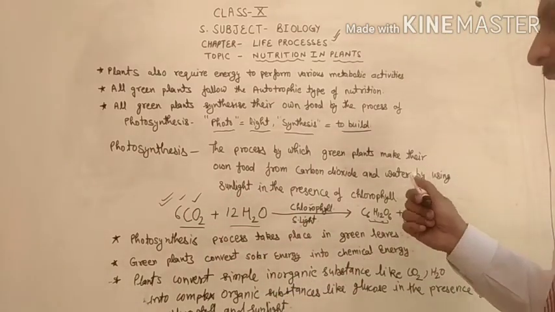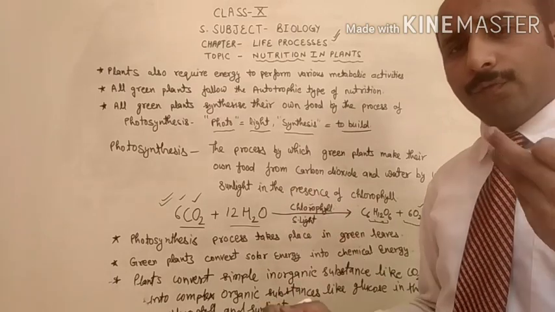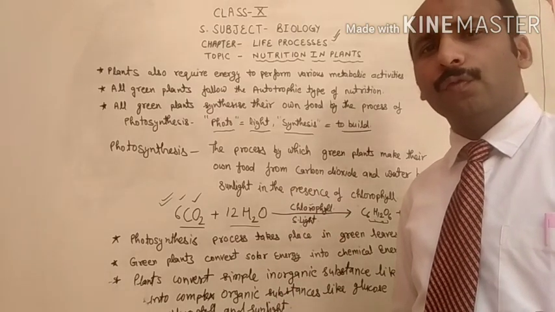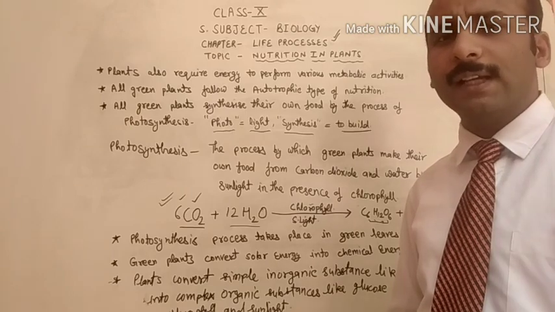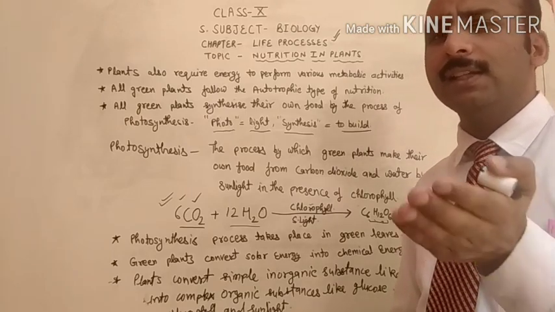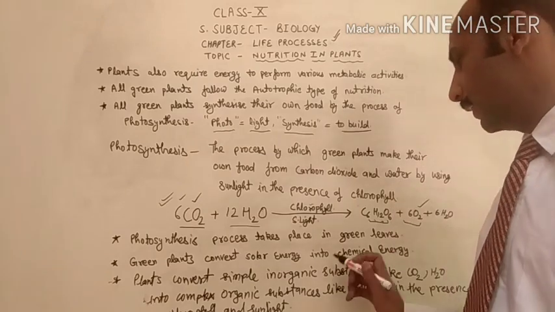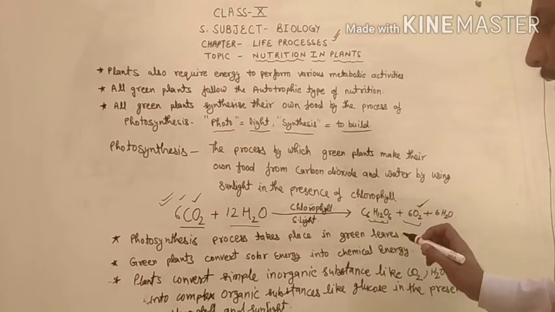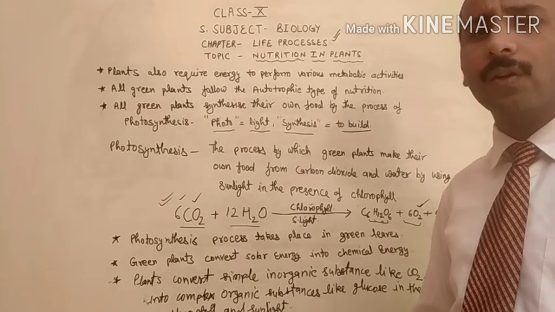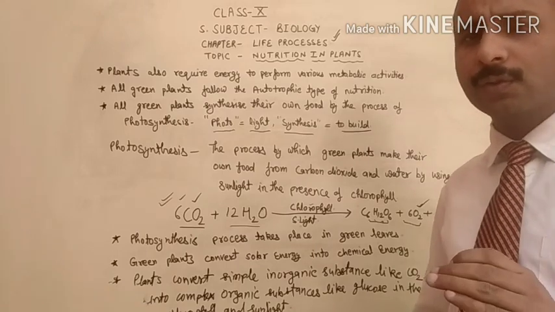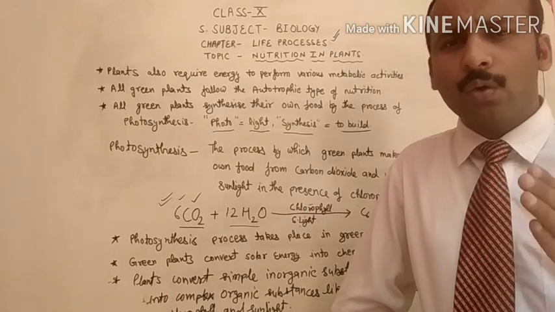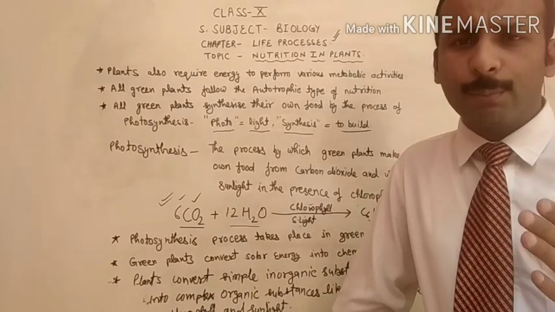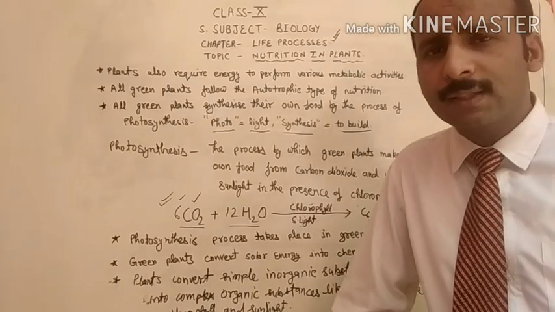The excess oxygen which they are not utilizing, they release out in the form of oxygen gas. And this oxygen gas is the base of life on earth, because you know very well, on this earth only and only the green plants have the capacity to produce oxygen.